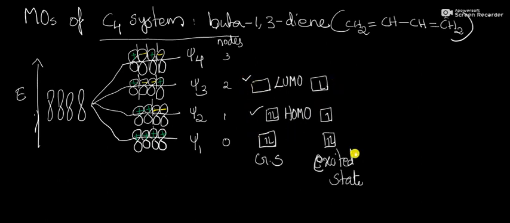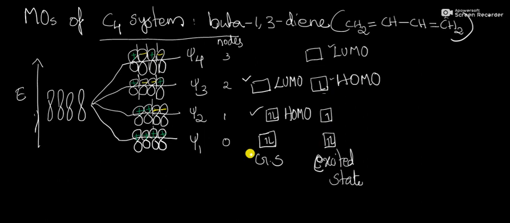Whereas in the case of the excited state, what is HOMO? HOMO is the highest occupied molecular orbital. So Psi3 is HOMO, and the lowest unoccupied molecular orbital, LUMO, is Psi4. Psi4 is LUMO in the case of the excited state.